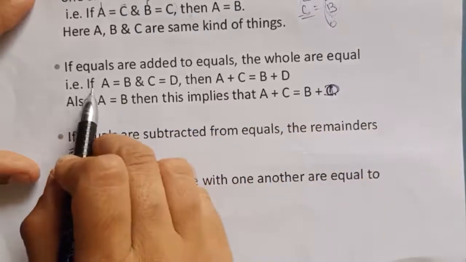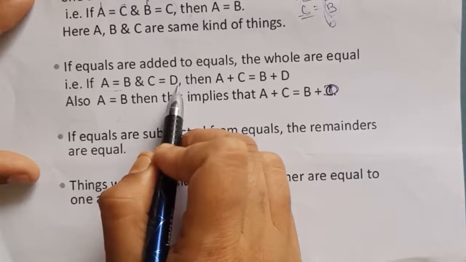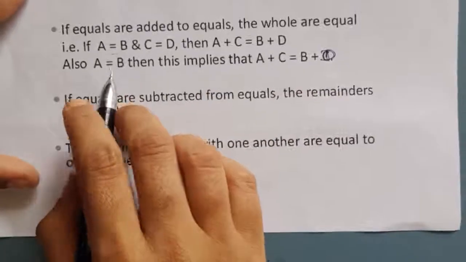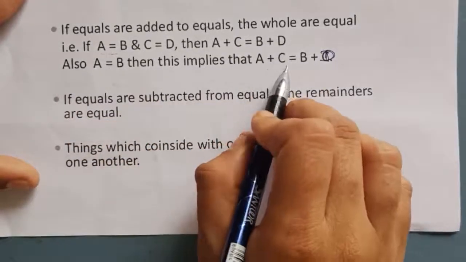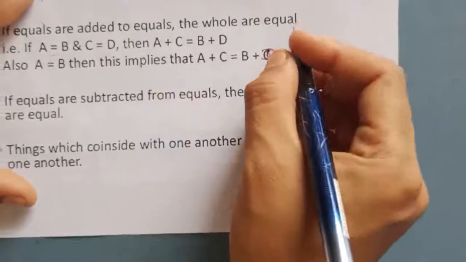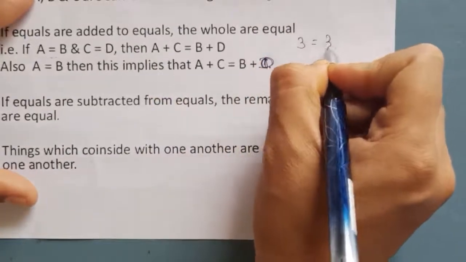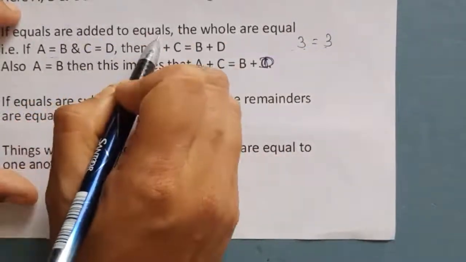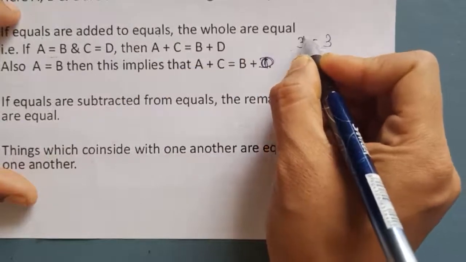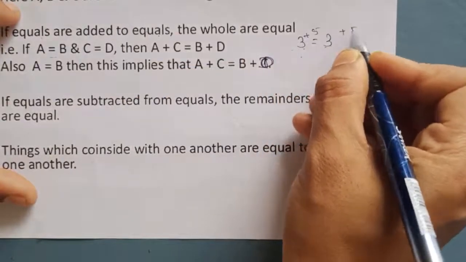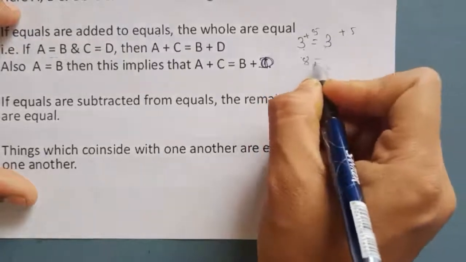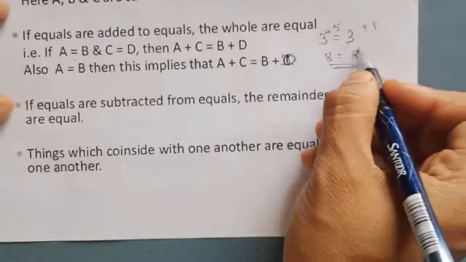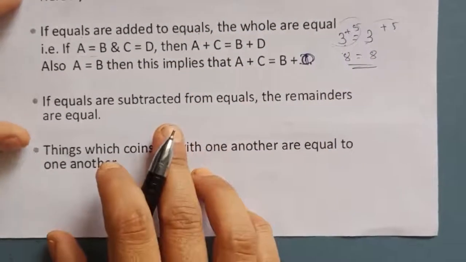For example, if A equals B and C equals D, then A plus C equals B plus D. Let's take 3 equals 3. When equals are added to equals, adding 5 to the LHS and RHS, we get 8 equals 8. The wholes are equal to each other.